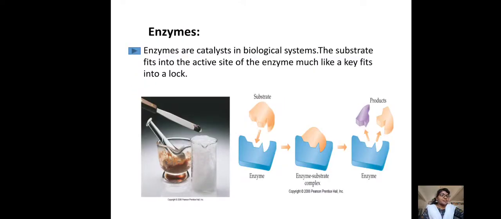And come to the enzymes. Why do we need to learn about the enzymes? See, enzymes are the biological catalysts. Those are playing a key role in our biological system. See, let us take one example of a biological enzyme. Trypsin is there, right? Trypsin is present in our small intestine, and it helps us to break the proteins into amino acids.